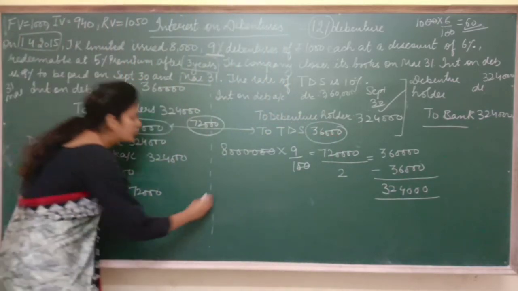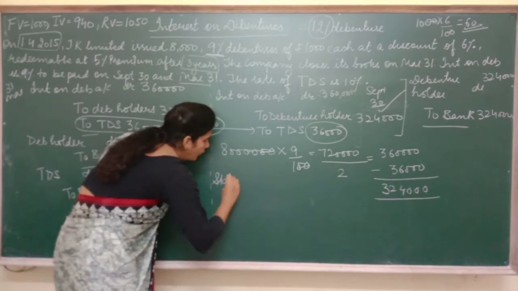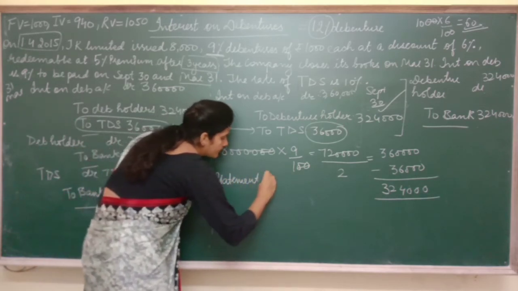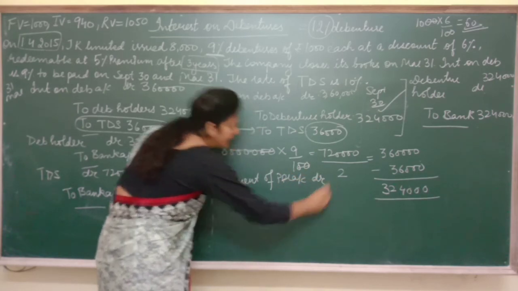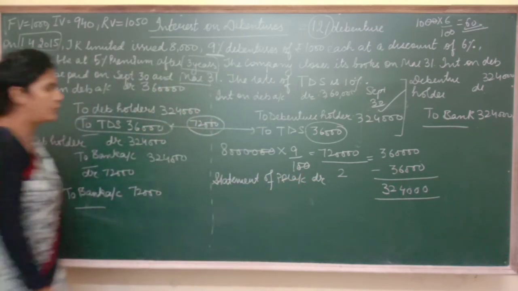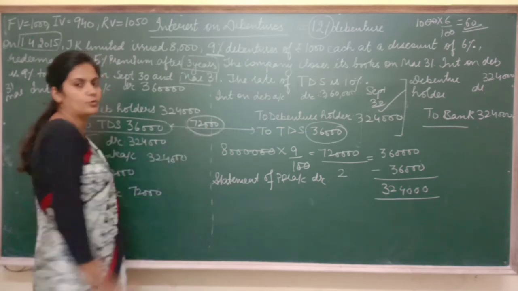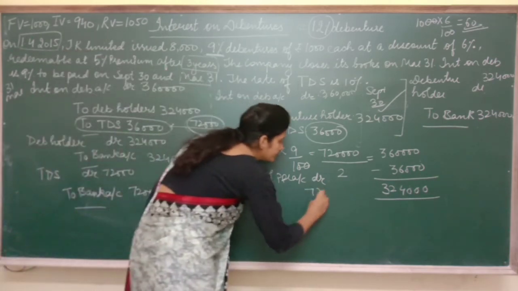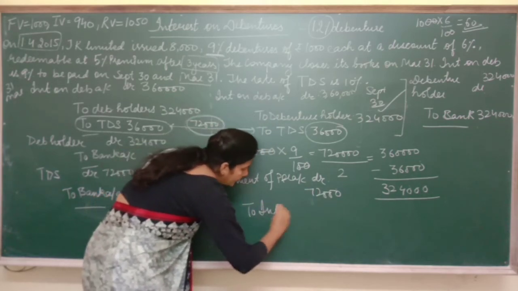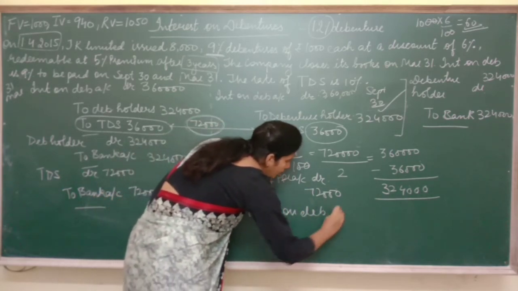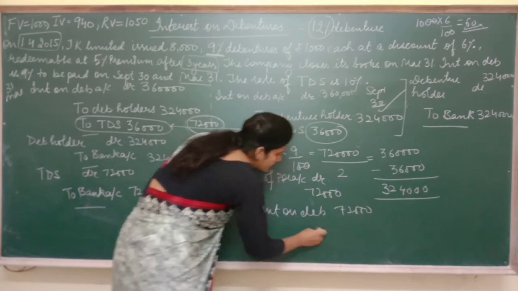So what entry am I going to pass then? Statement of profit and loss account debit. Statement of profit and loss account debit. How much interest have I paid in total? 72,000 to interest on debentures 72,000.